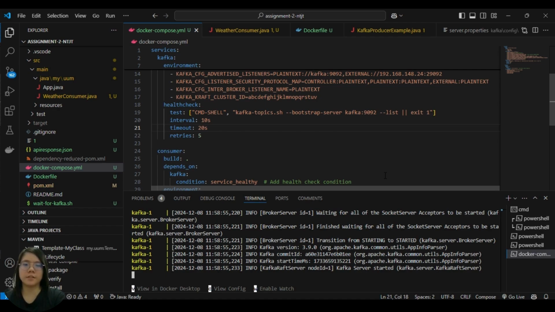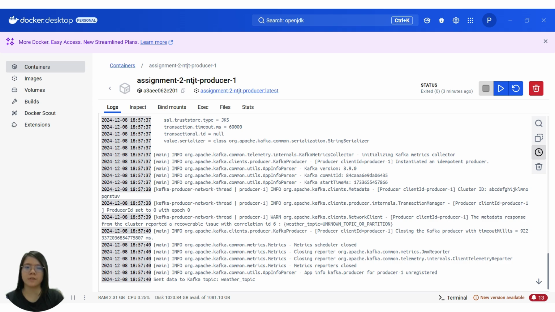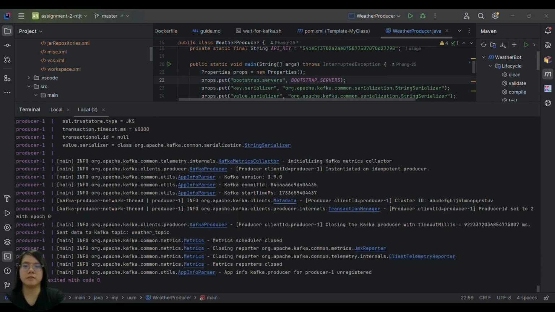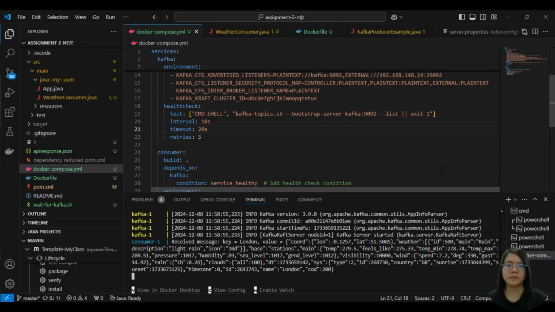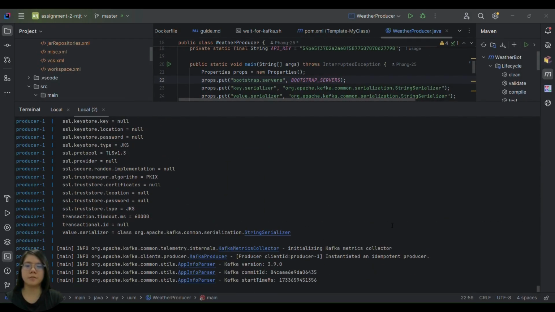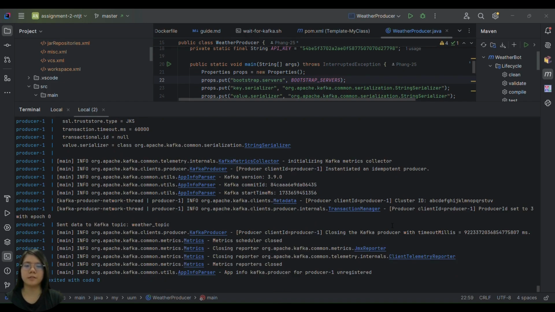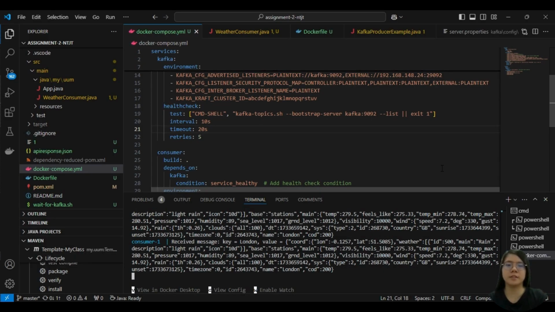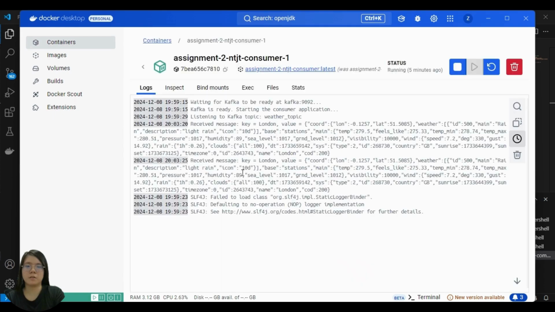After the consumer side finishes running, it displays Kafka server started. Next, on the producer side, we go to Docker and run the producer container. When we click the run button, the terminal shows the output, which means the weather message is sent. On the consumer side, the terminal displays the weather message. If we click run again on the producer side, the producer terminal shows another message, indicating that the weather message is sent, and the consumer side displays the weather message again. On the consumer Docker terminal, the same message is displayed.